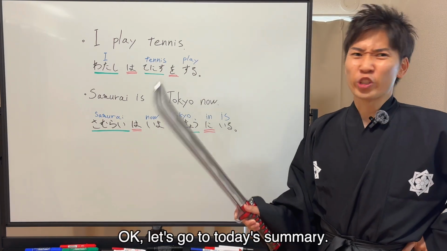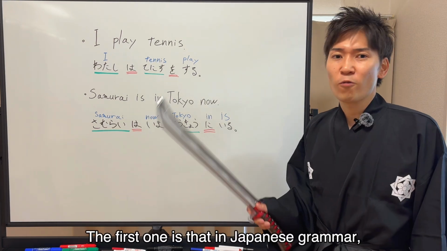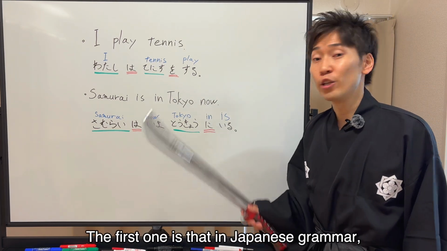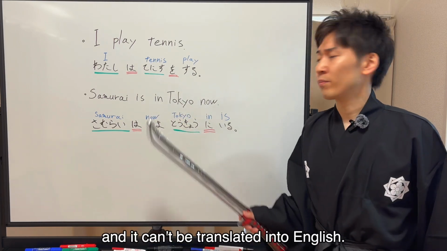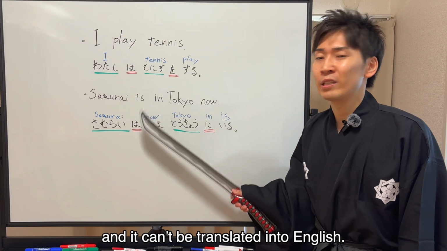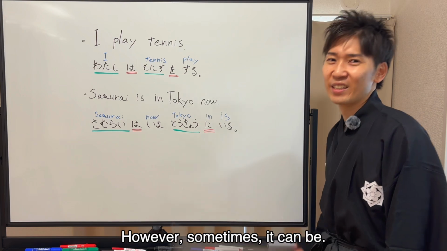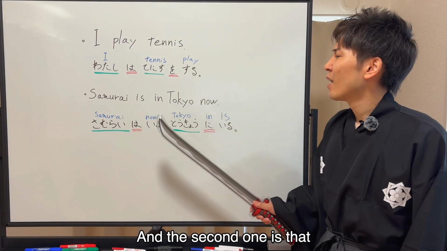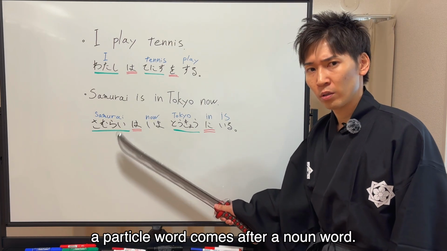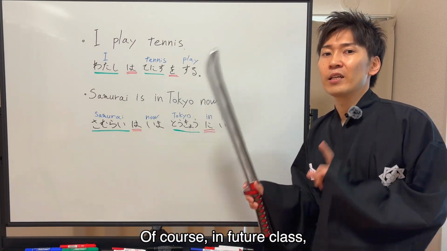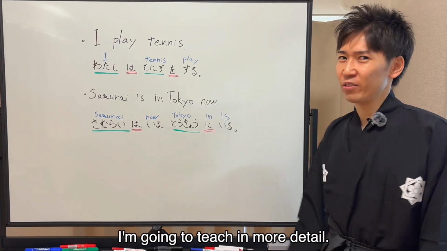Okay, let's go to today's summary. Of course, there are only two points. The first one is, in Japanese grammar, there is a particle, and it cannot be translated into English. However, sometimes it can be. And the second one is that a particle word comes after a noun word. Of course, in a future class, I'm going to teach in more detail.